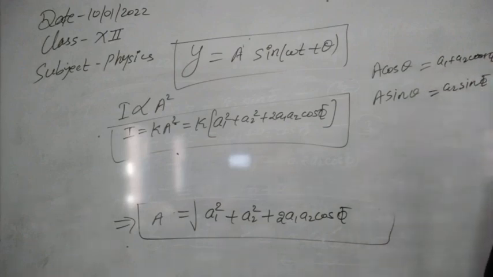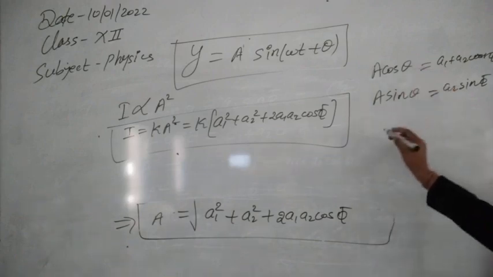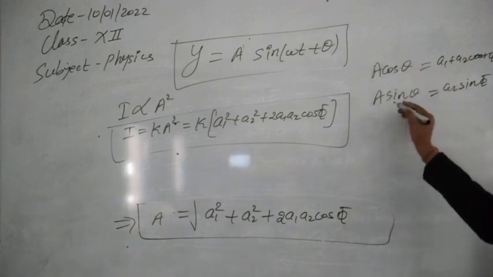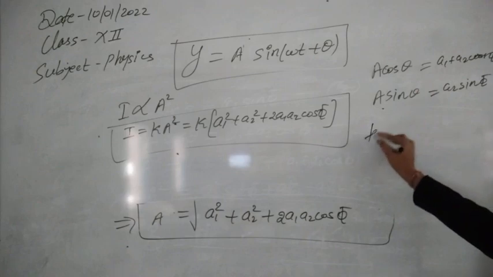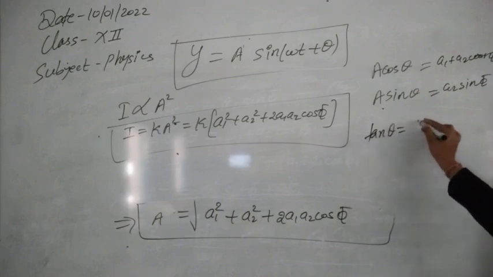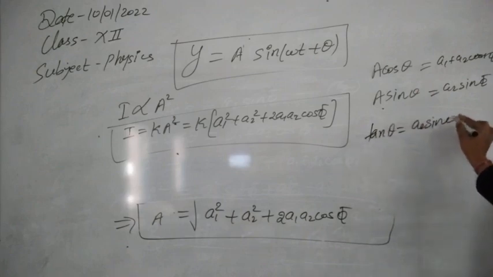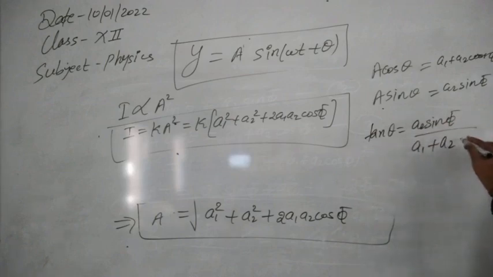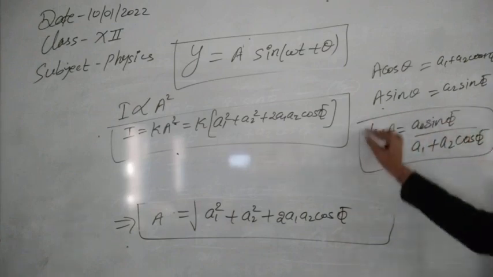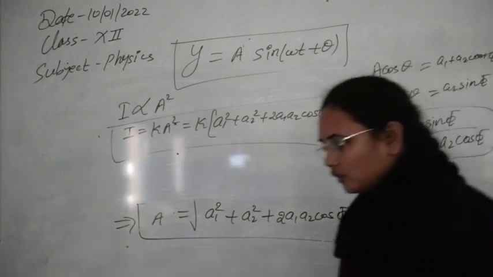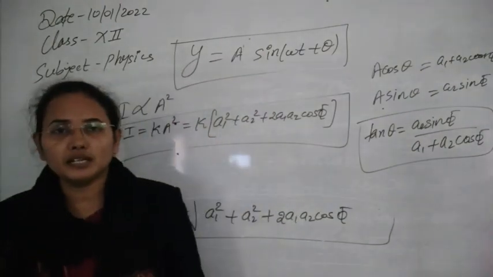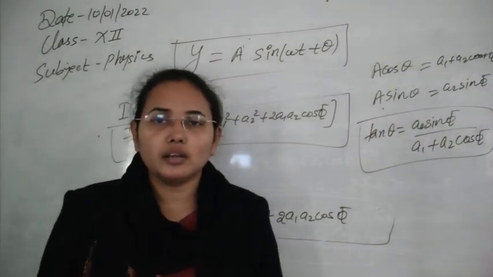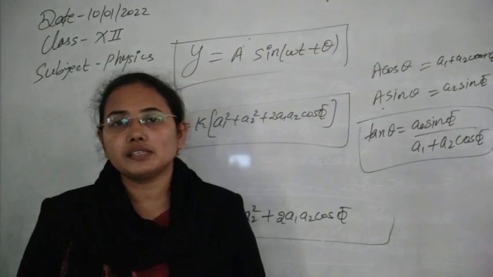Only roughly I am writing it. Now as you divide these two equations, tan of theta you can find out, that will be a2 sin phi upon a1 plus a2 cos of phi. So this is the way in which we can easily calculate the phase difference of the resultant wave. So this is all, I think the theory about interference is clear.